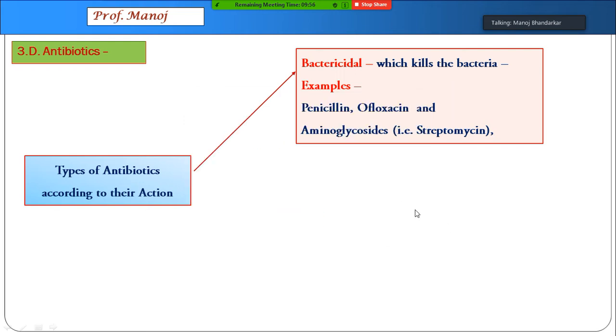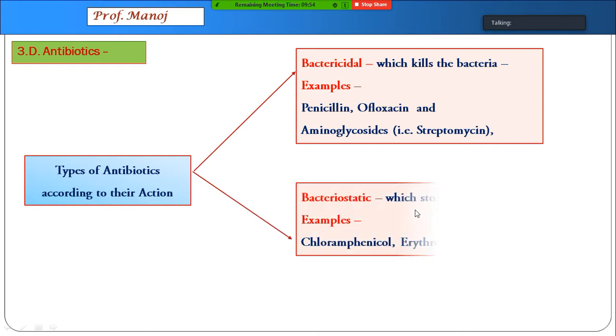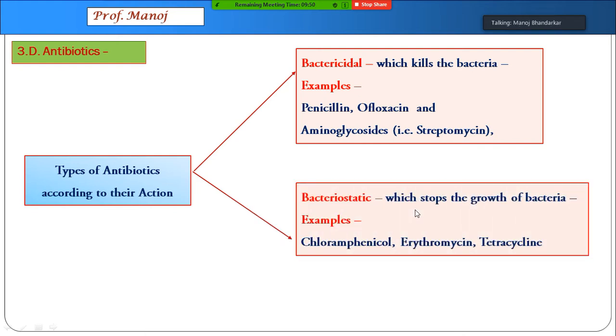One example is streptomycin. The other type is bacteriostatic. They stop the growth of bacteria, such as chloramphenicol, erythromycin, and tetracycline. Usually, students remember bacteriostatic with the word CET: C, chloramphenicol; E, erythromycin; T, tetracycline.